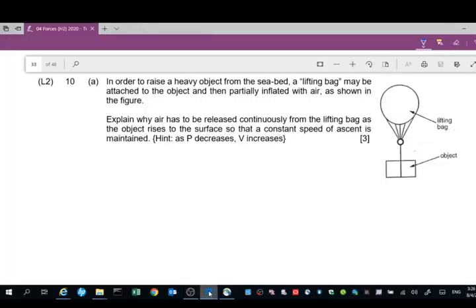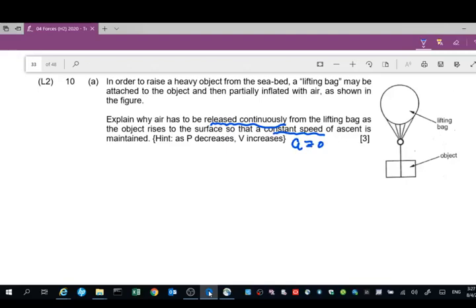Okay, this question here is an explanation question where you're asked to explain why air has to be released continuously, so that the airbag and the object can rise at constant speed, right? So these are the key words of this question. Rising at constant speed means acceleration equals zero. Okay, acceleration equals zero, and